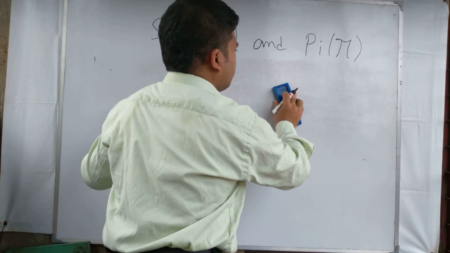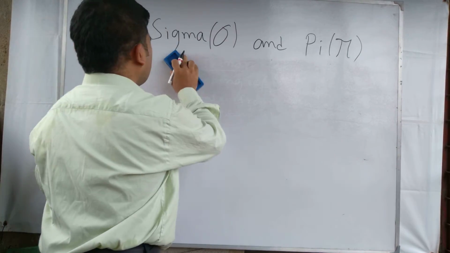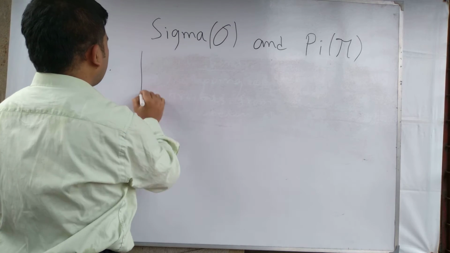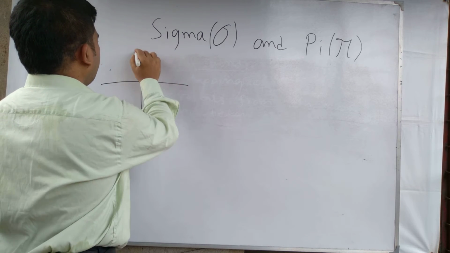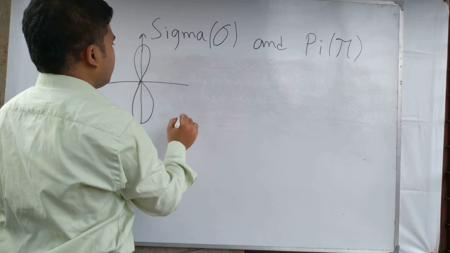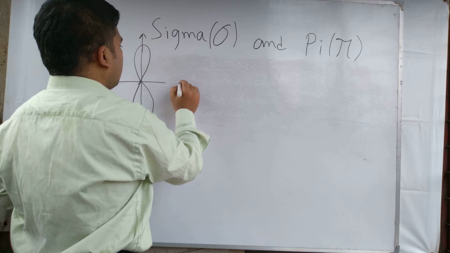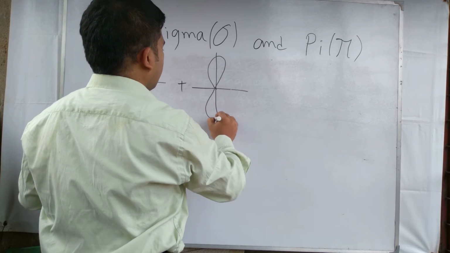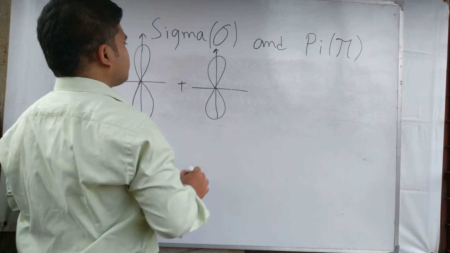We show how this overlapping is occurring, below and above this plane. See here, this is a p orbital having direction here. P orbitals always have direction property, and this is another p orbital.